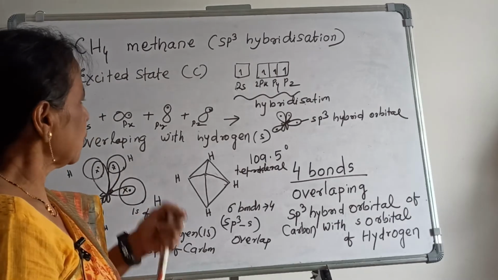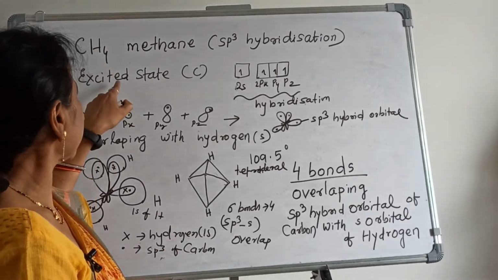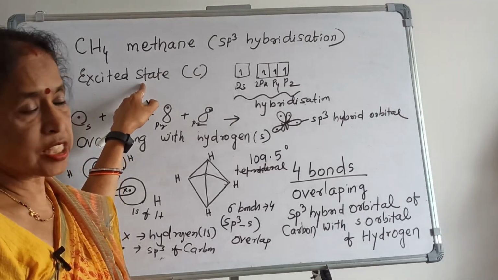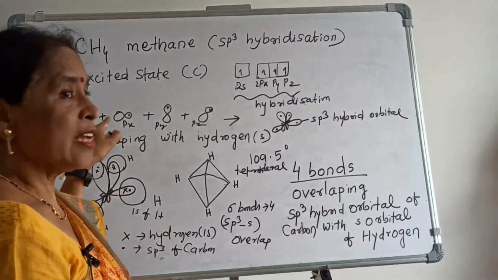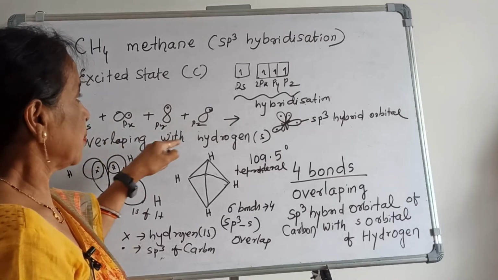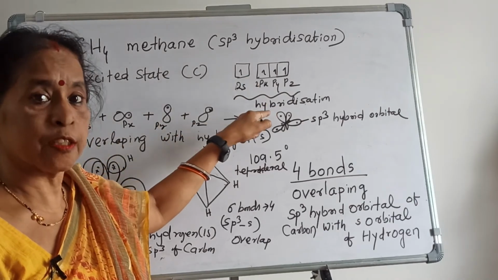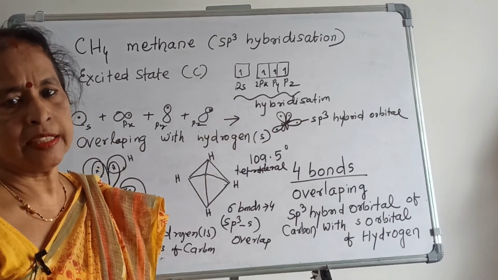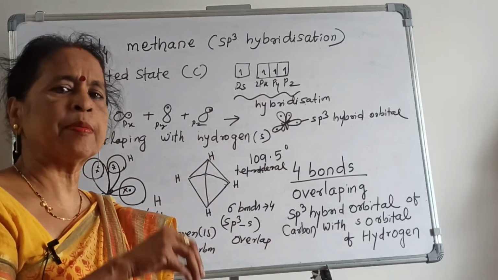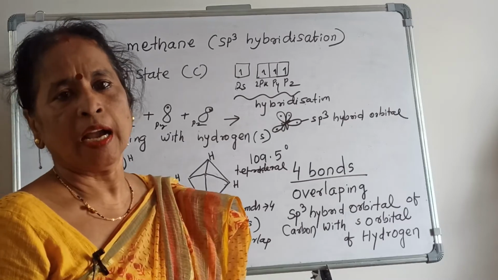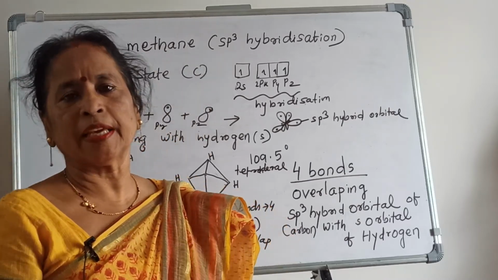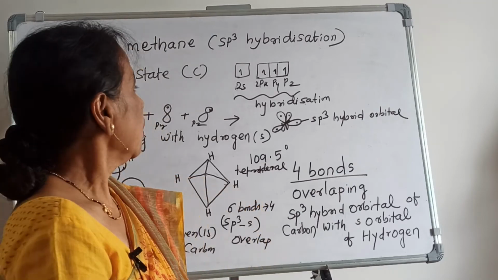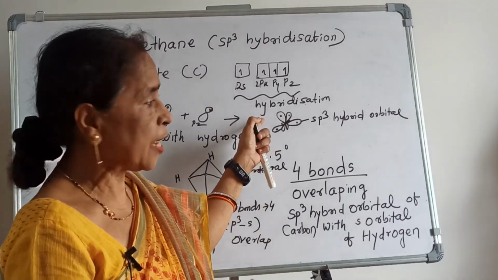So again try to understand. Here I have started only from the excited state. Already I have given the ground state. After the excited state, here you will see hybridization takes place, because if you proceed here to form bonds without it, then the bonds would have different energy and they would not be equivalent. But experimentally it is known that they have equivalent energy and the same length. So that is why the word hybridization came.